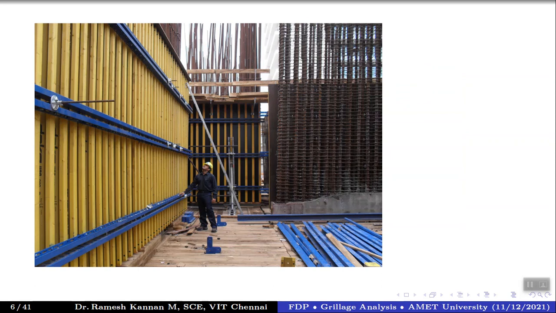They call them walers, which is the plural form of waler, and this is a channel section that holds the vertical formwork, so that fixity is maintained, right? And these things are called H beams, or you can even call them timber I beams, but generally they are called H beams. And this is massive in weight by itself, but the concrete on the other side is also massive. So this gets connected to the other side.